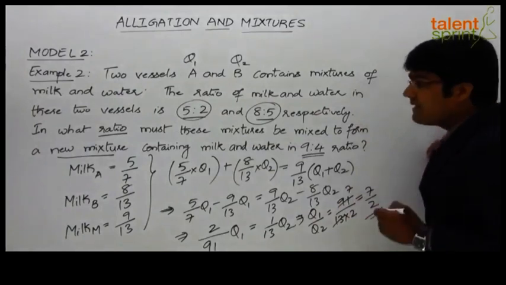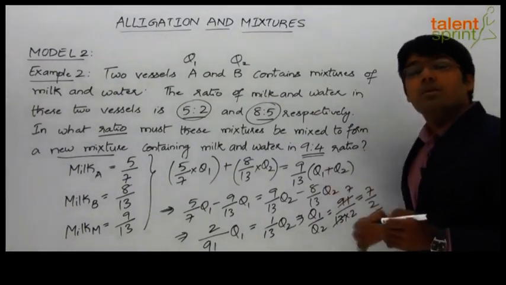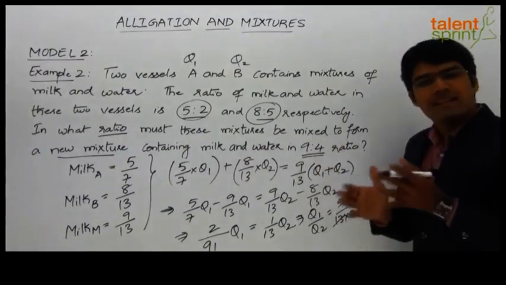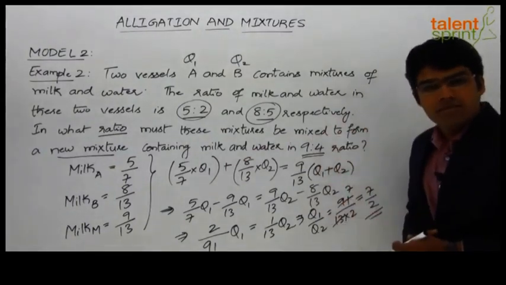As you can see here, the question can also be answered without using the alligation rule by balancing the quantity of milk in vessel A and vessel B with that in the final mixture.